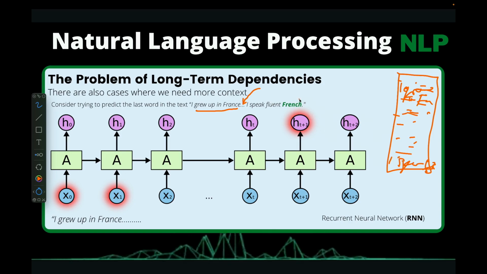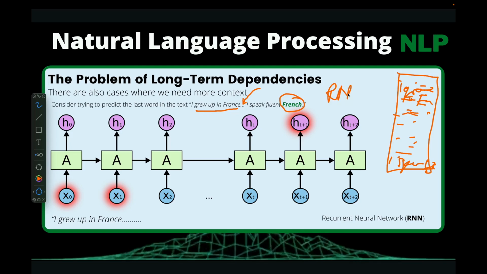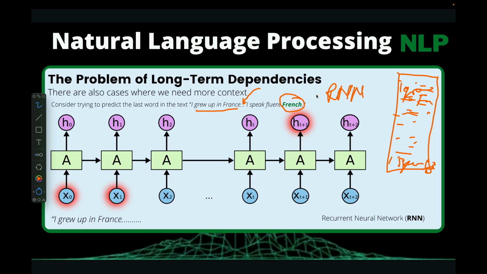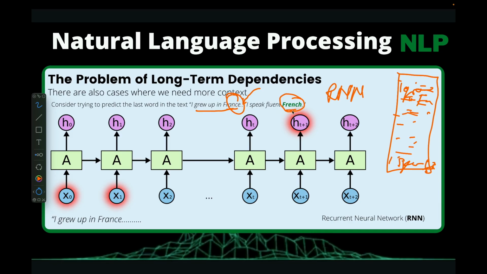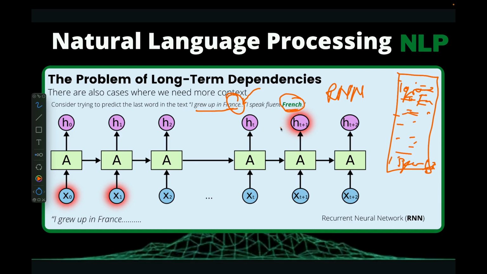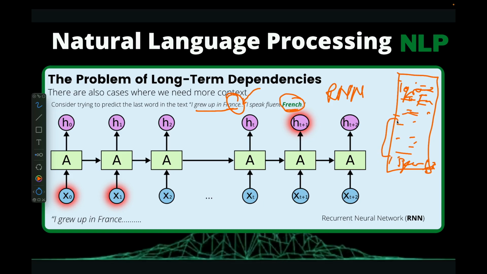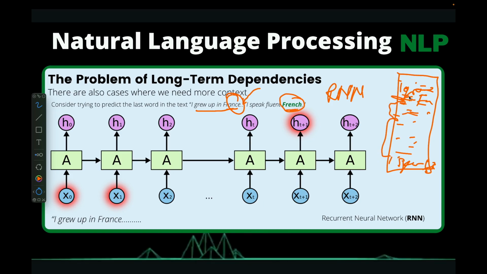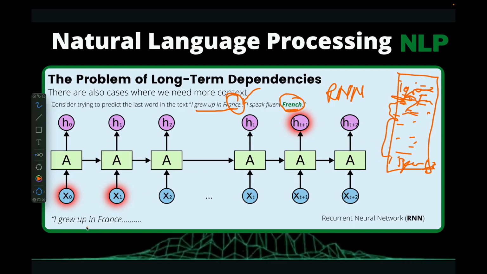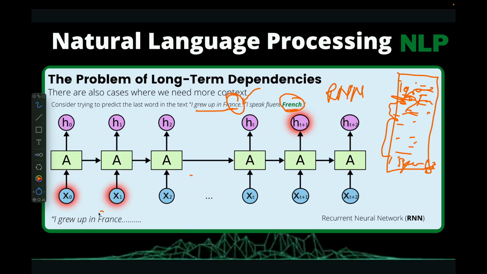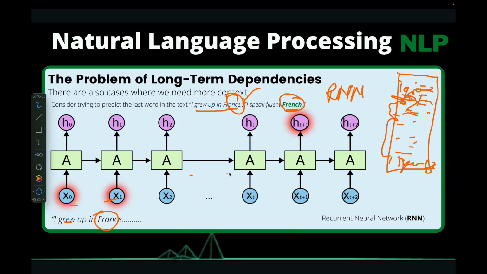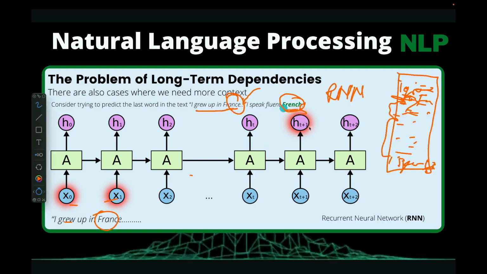Now, let's say that you want to predict French. If your RNN algorithm is able to figure out the keyword France, it will easily predict French. But for it to travel all the way back in time to figure out where France is is going to be difficult, because the distance from that keyword to the one you want to predict is very far.